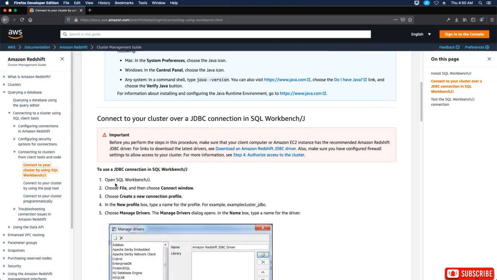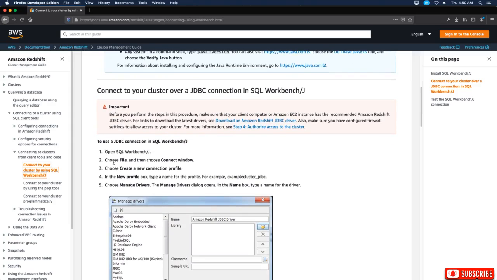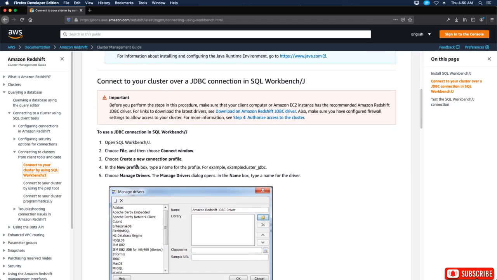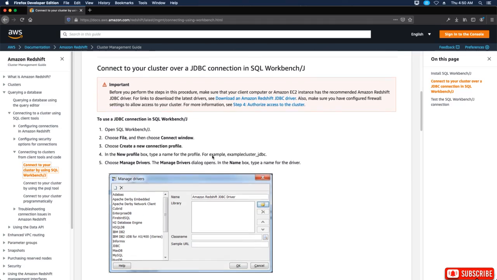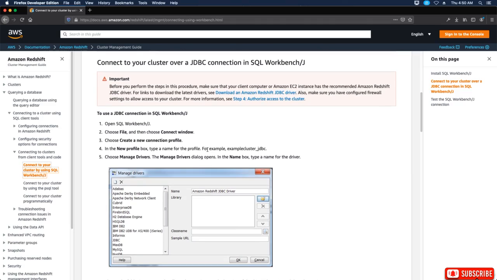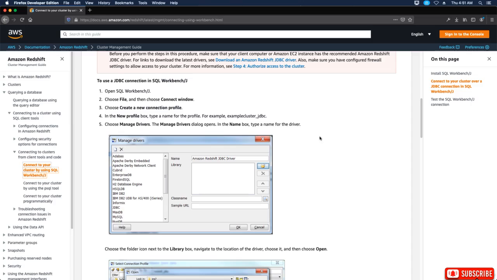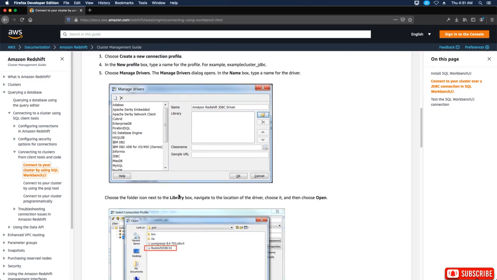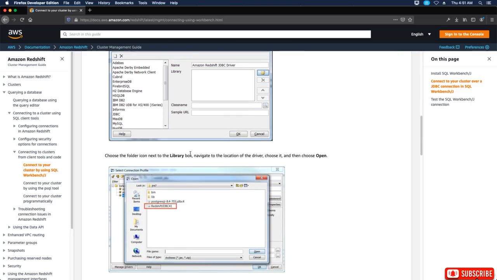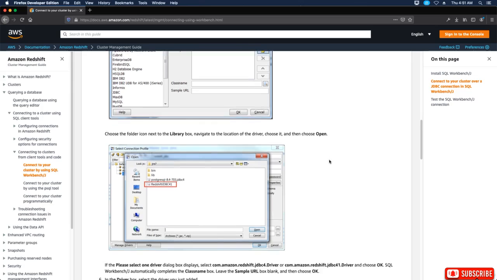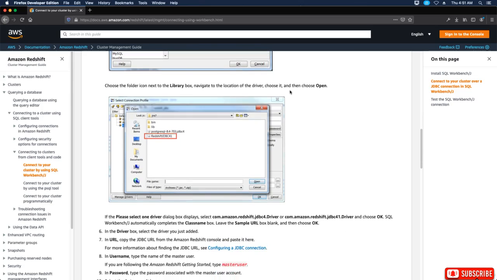Connect to your cluster over a JDBC connection in SQL Workbench/J. You open SQL Workbench/J, choose File, then choose Connect Window. Choose Create a New Connection Profile. In the New Profile box, type a name for the profile, for example cluster_jdbc. Choose Manage Drivers. The Manage Drivers dialog opens. In the name box, type a name for the driver. Choose the folder icon next to the library box. Navigate to the location of the driver. Choose it, then choose open.